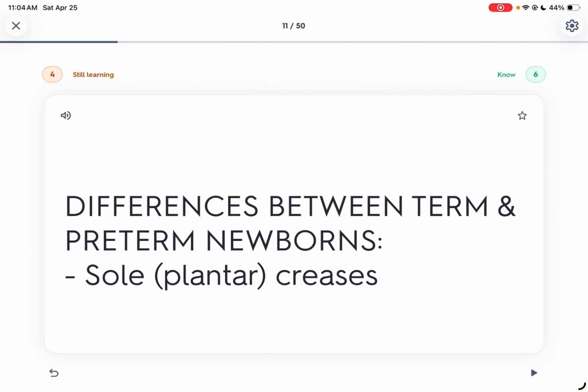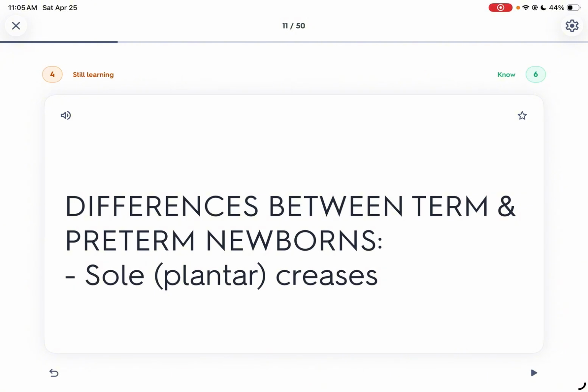Sole plantar creases: there will be more visible creases in the full term, while in preterm there will be none. The sole is shiny in the preterm. Let's recall what we have discussed: resting posture, wrist flexion. Number 3 would be the flexion again.